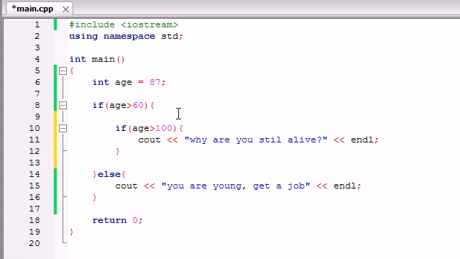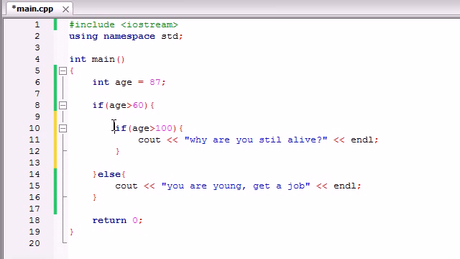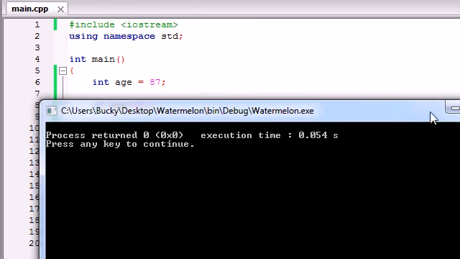So our program is going to say this. All right, if the age is over 60, which it is, I'm going to run this bit of code right here. And in this bit of code, I'm going to test if the user is over 100. Well, they're not over 100, but they are over 60, so nothing's going to happen. So we're going to run this, nothing's going to happen.